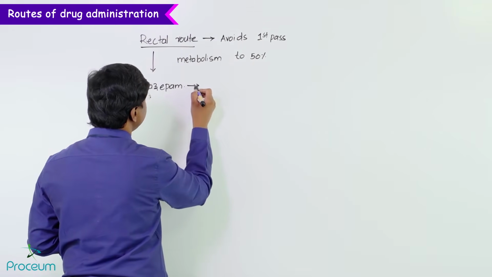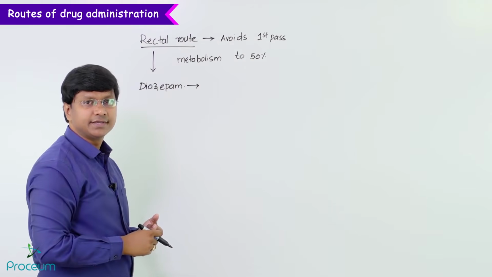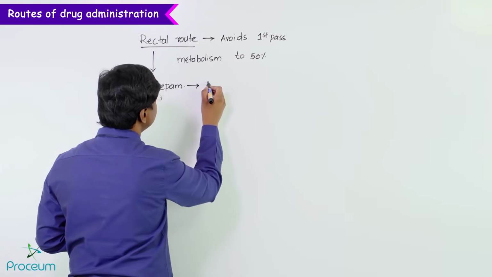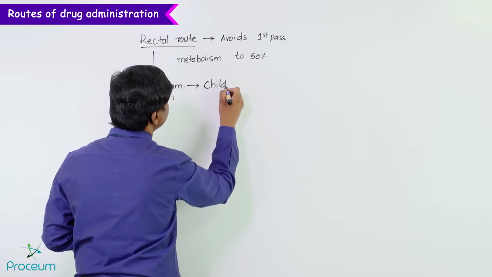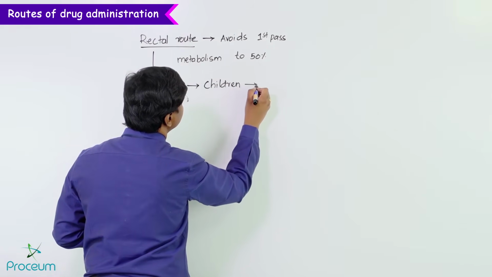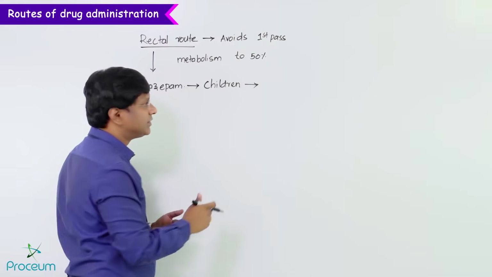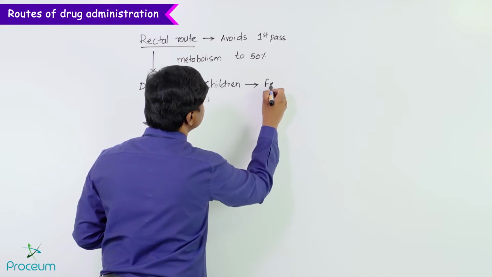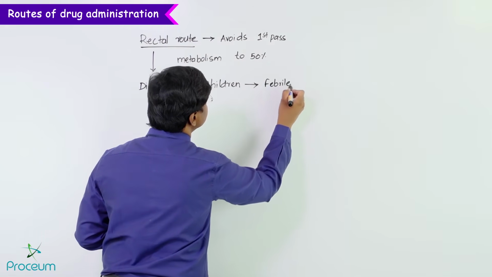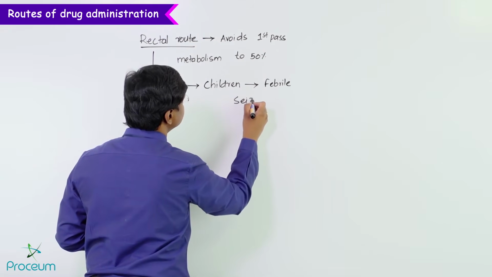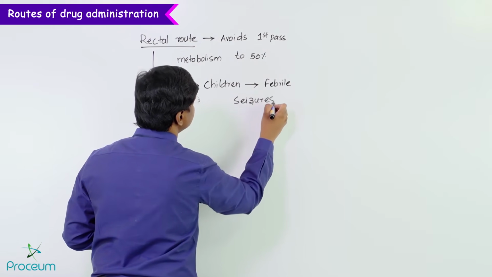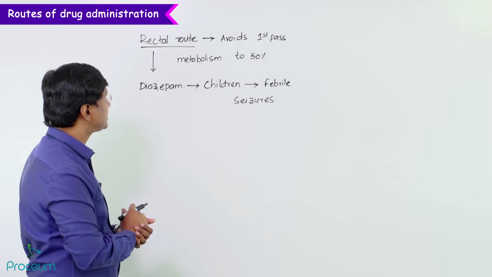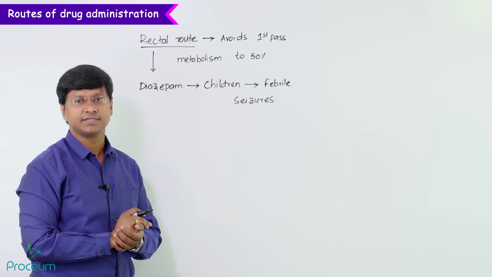So for febrile seizures, diazepam is given via the rectal route in children.